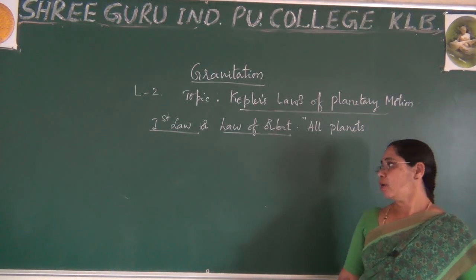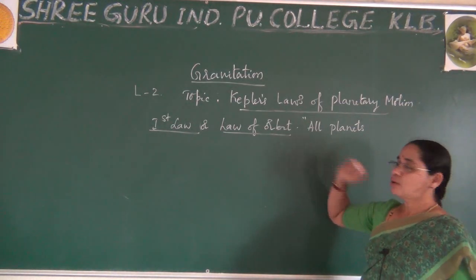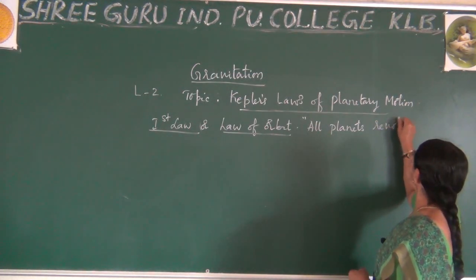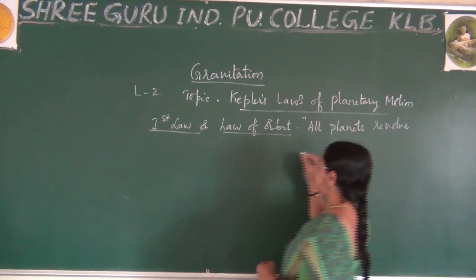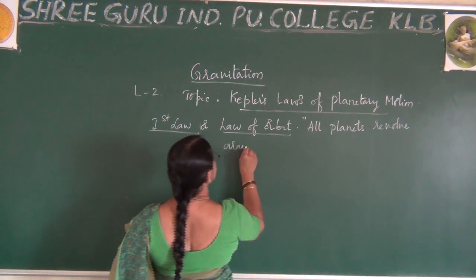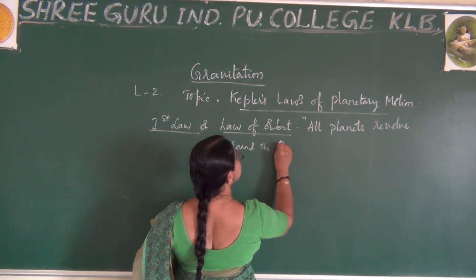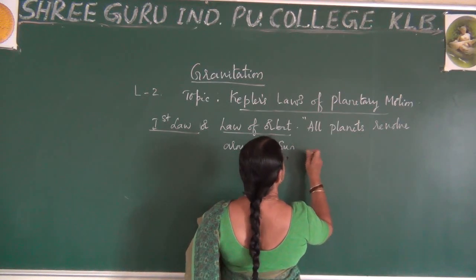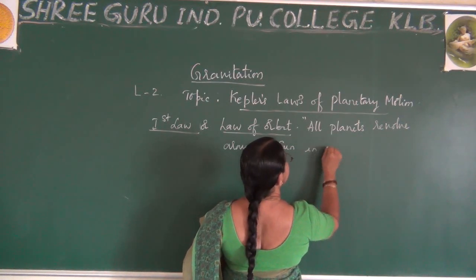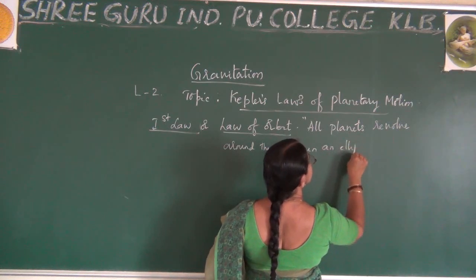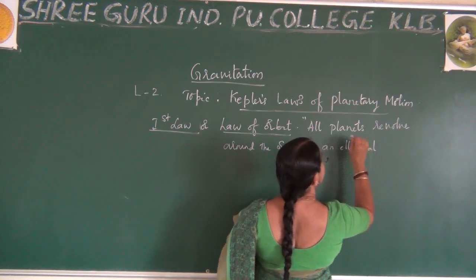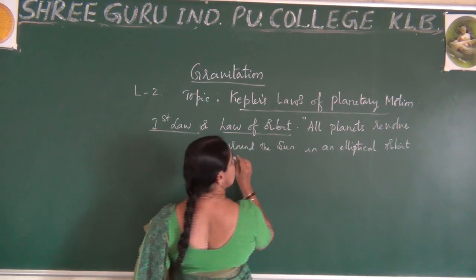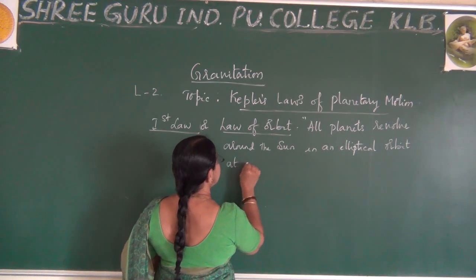I said elliptical orbit, and let me tell you what it is, but now just rewrite this. All planets revolve around the sun in an elliptical orbit at one of the foci.